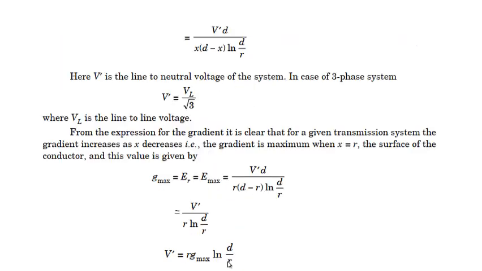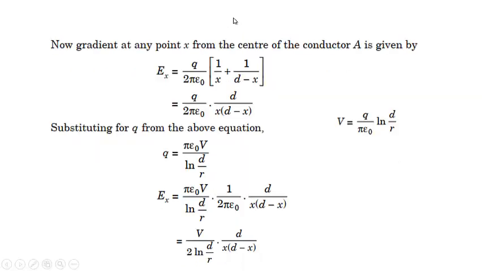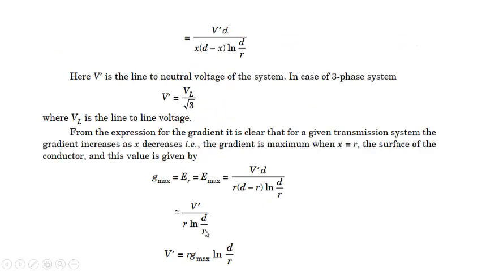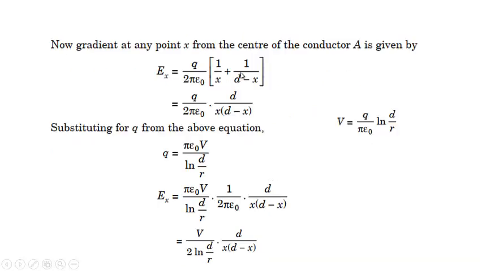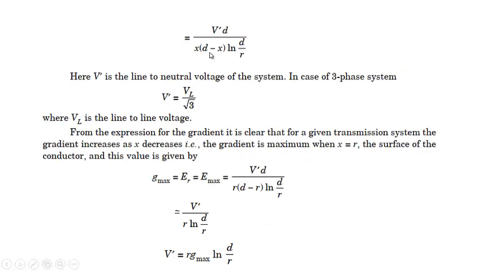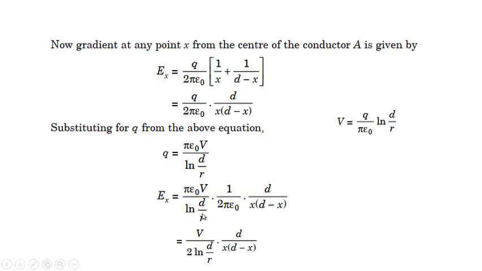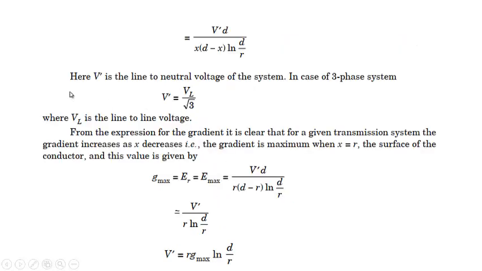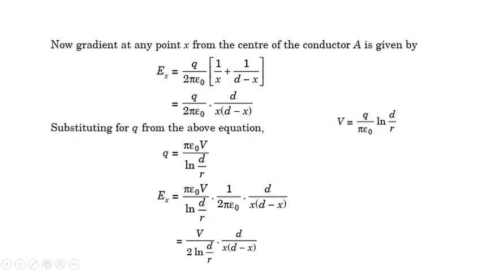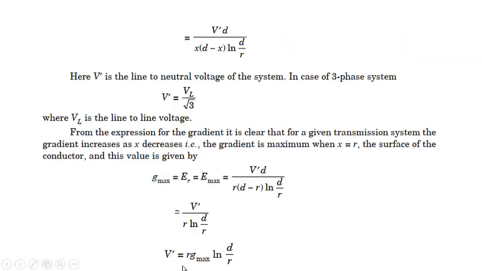Now I'll replace this V by V dash, and the rest will remain as it is. So it will be V dash d divided by x into (d minus x) into ln of d by r. Now what is this V dash? This V dash is the line to neutral voltage of the system. Since we have considered V to be the voltage of A with respect to B, V dash will be the line to neutral voltage. That means V by 2 will be equal to V dash in this single phase system.